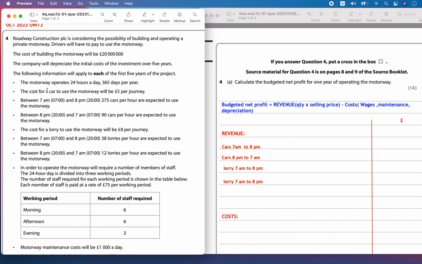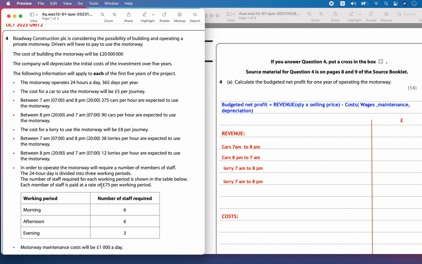Now they have given this information. It says that there is a motorway which operates 24 hours a day, 365 days a year. There is the cost of the car to use this motorway. They are going to charge £5 per journey, and cars are expected to use it between 7 a.m. and 8 p.m. and between 8 p.m. and 7 a.m. So this is the cars. They are going to allow the cars and charge £5 between certain times, and then there is a lorry also that will use it at certain times and will be charged at £8.